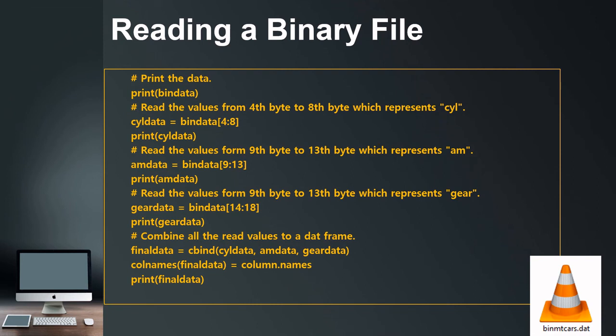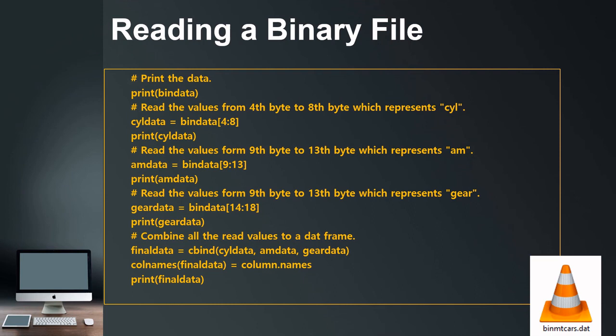Now it is going to print. So all the data has come in the bin data, which is being printed, and now the 4th byte to the 8th byte is converted to CYL data, which is going to print. So one by one, all columns based on certain bytes. So the 4th byte to the 8th byte is the CYL data.